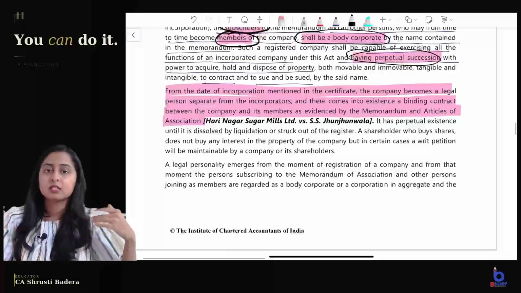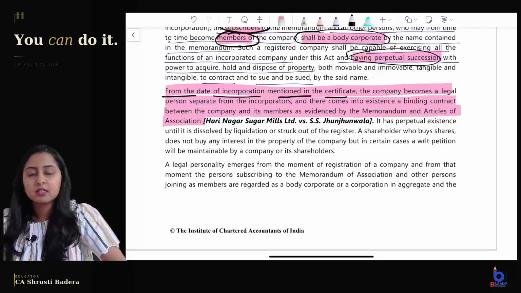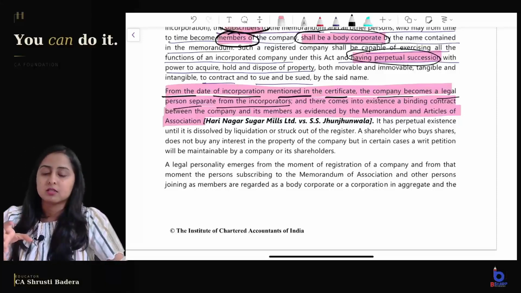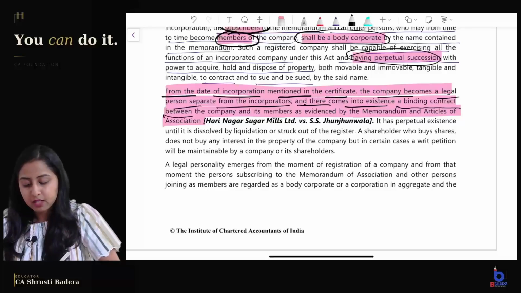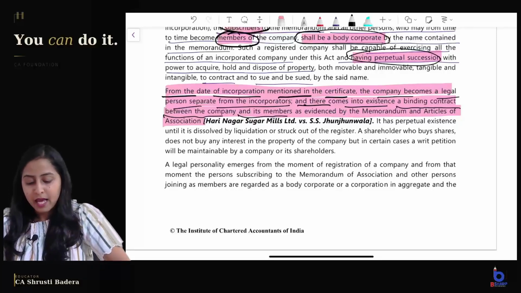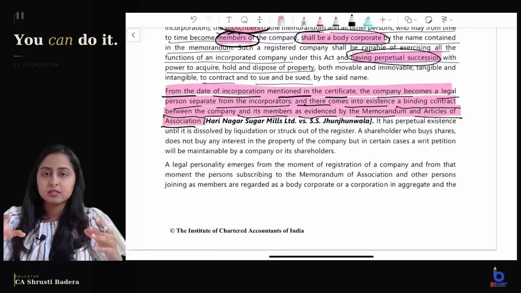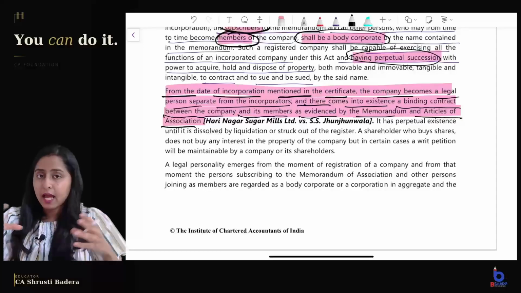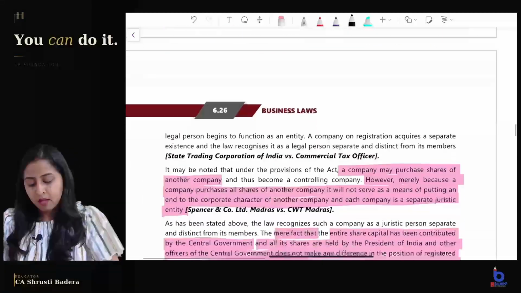Along with that, a few case laws also mention the same thing. From the date of incorporation, which is mentioned in the certificate, the company becomes a legal person separate from the incorporators. And there comes into existence a binding contract between the company and its members, as evidenced by the memorandum and articles of association. And what is the contract? That you have to follow all the rules which are given in the articles or the memorandum.